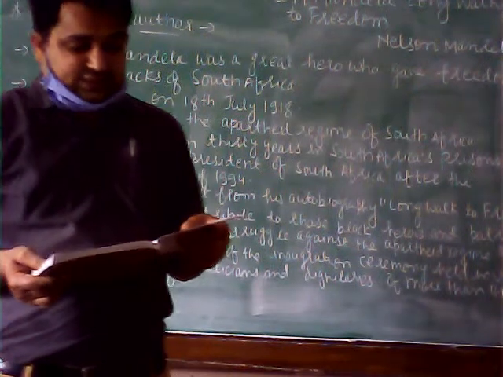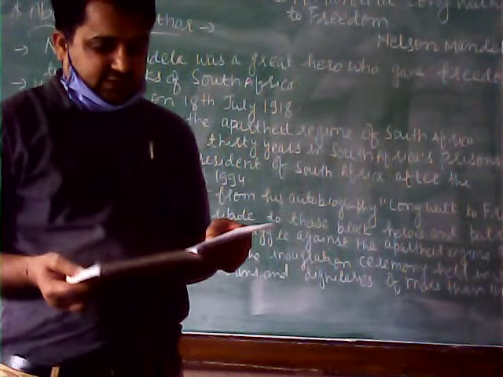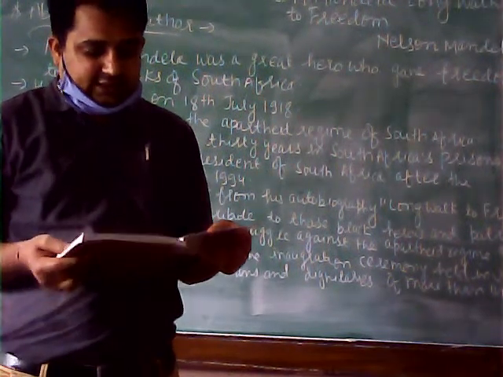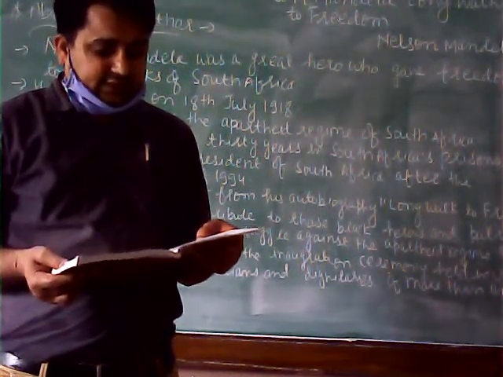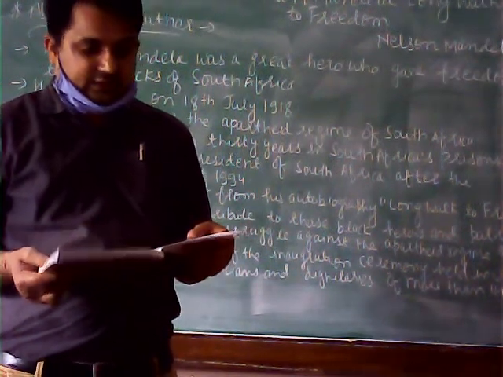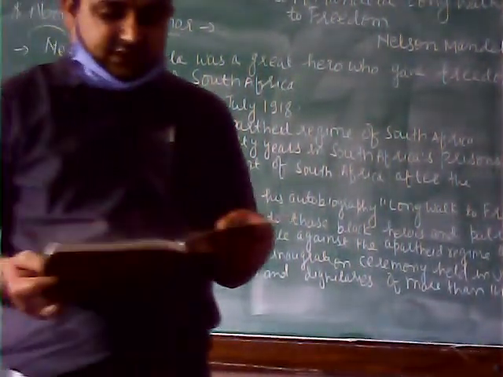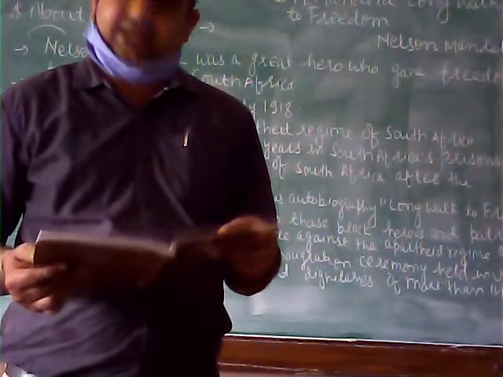Now, in this extract from his autobiography, Long Walk to Freedom, Mandela speaks about a historic occasion, the inauguration. Can you guess what the occasion might be? Check your guess with this news item from the BBC of 10th May 1994. One news item has been given here.